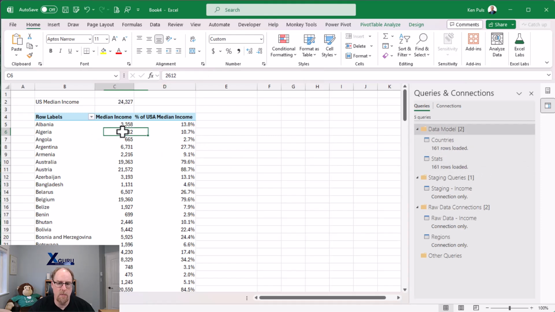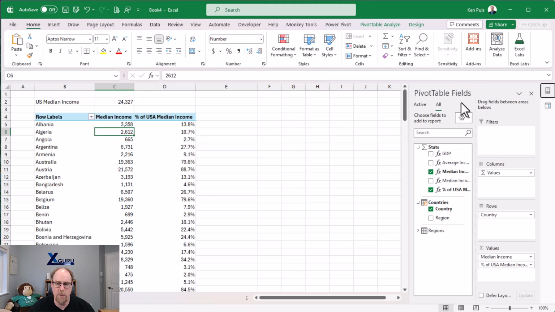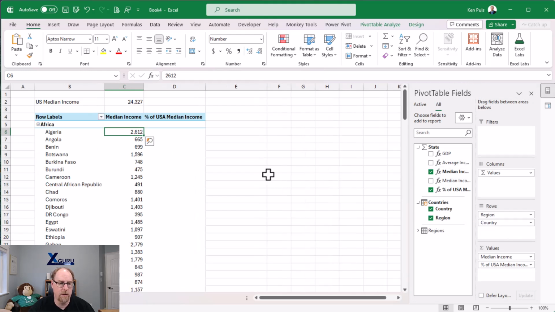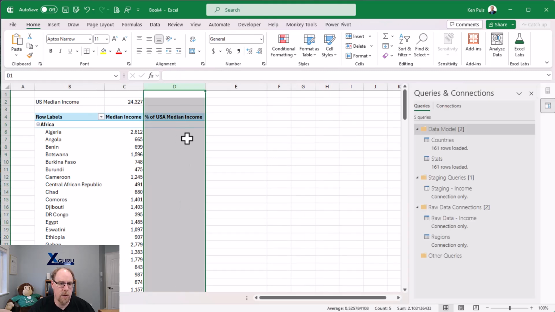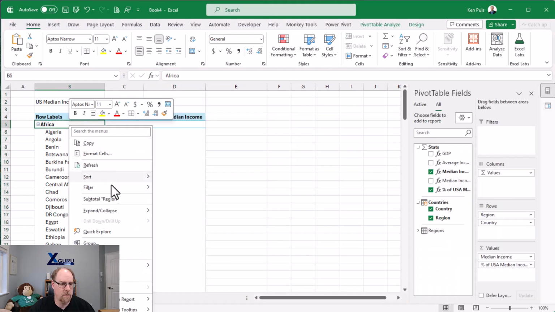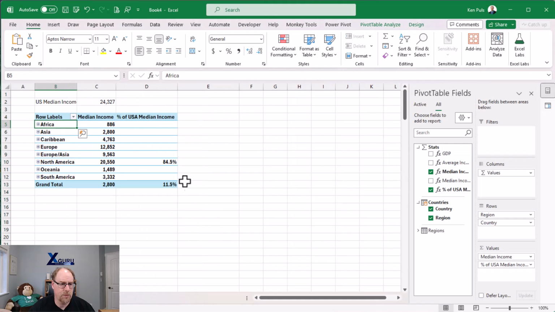And now we can come back over here, open up our pivot table field list. There is region. So I can go and drop this right onto this and uh-oh, look at my column. I've lost my percent of US median income. Now the issue in this case comes down to the way I wrote my DAX.